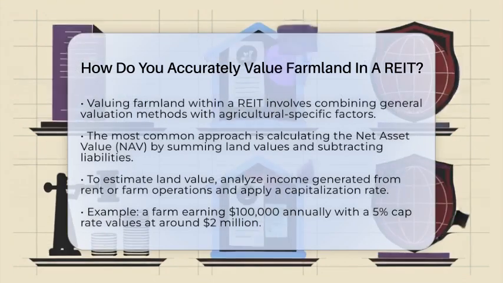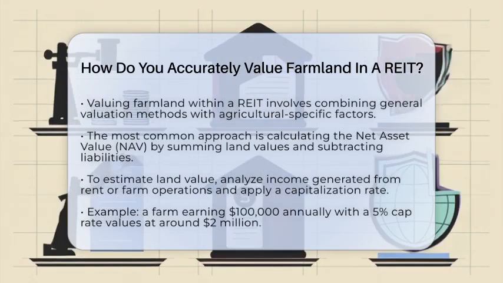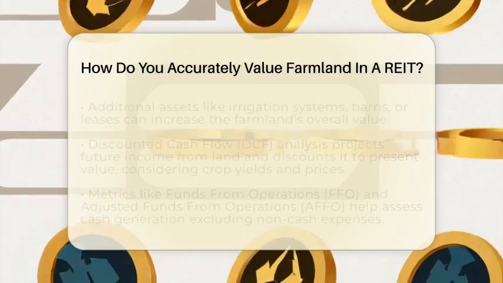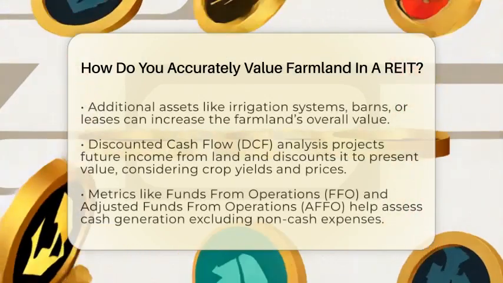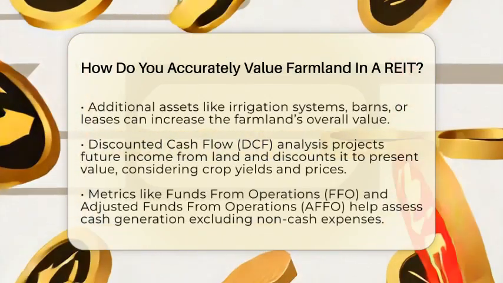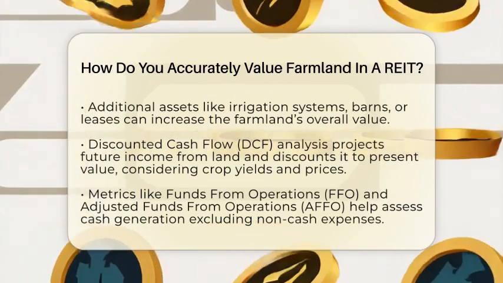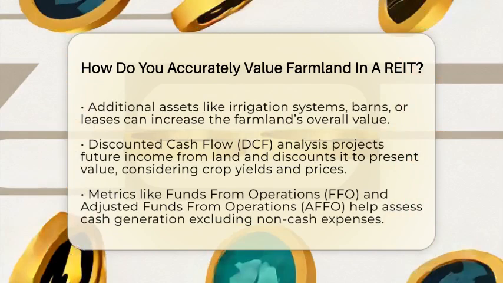For example, if a farm makes $100,000 a year and the cap rate is 5%, the land's value would be around $2 million. You also consider other assets like irrigation systems, barns, or hunting leases that can add to the value. The second method is discounted cash flow analysis.